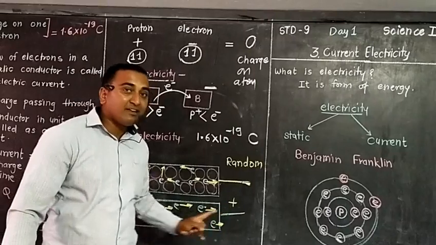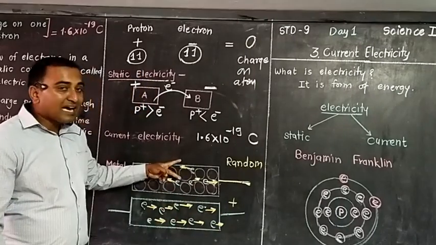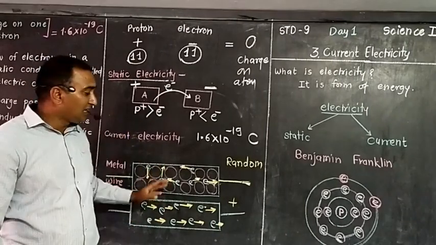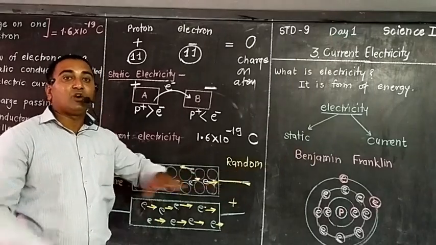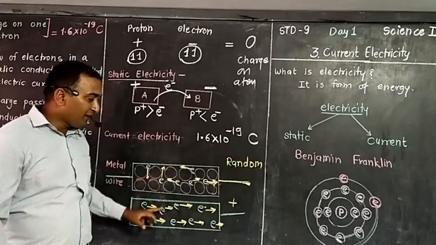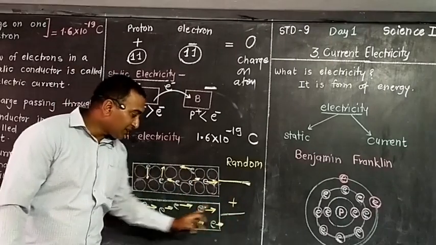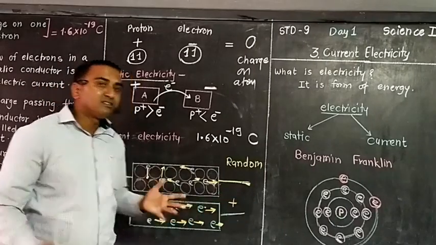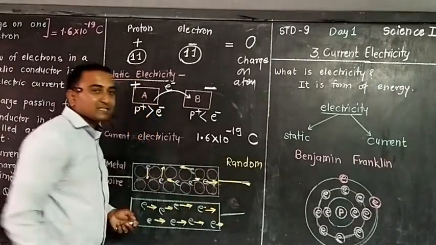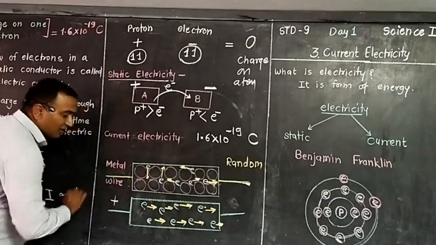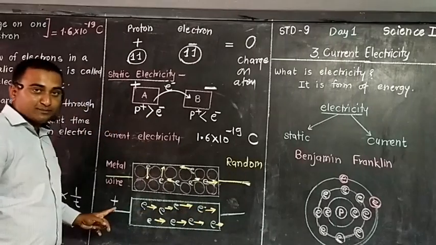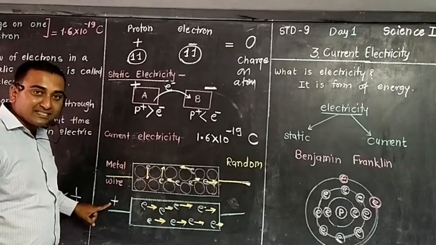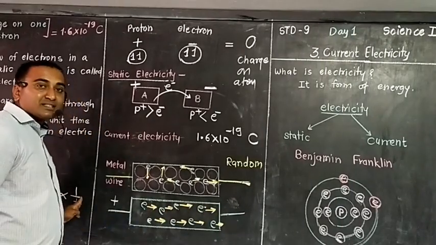See, electrons are flowing. When a charged body is not near, all the free electrons are moving how? Randomly, without any direction. But when a charged body is in contact with this metallic conductor, these electrons move in one direction. Suppose we remove the ice cream wala from here and bring the ice cream wala to the other side. The direction will change, because all the boys will go towards the ice cream wala. Like this, positive charge is here and all the electrons start to flow towards this direction.